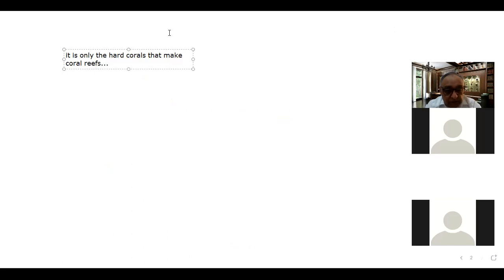So please bear this in mind that there are two types of corals, as we have discussed on our previous slide. One is the soft corals, and the second is the hard corals.